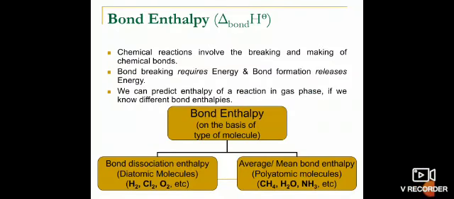Next, bond enthalpy. Children, we know that chemical reactions involve the breaking and the making of chemical bonds. Remember that bond breaking requires energy and bond formation releases energy. On the basis of the type of the molecule, bond enthalpy is categorized into 2 types. When the molecules are diatomic, we talk about the bond dissociation enthalpy, and when the molecules are polyatomic, we talk about the mean bond enthalpy.